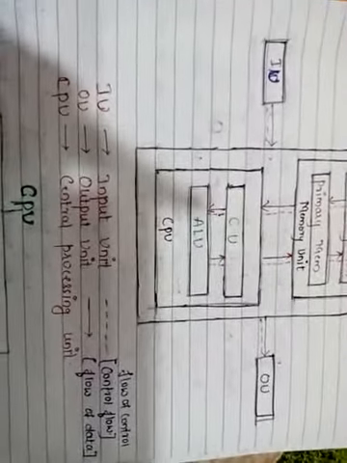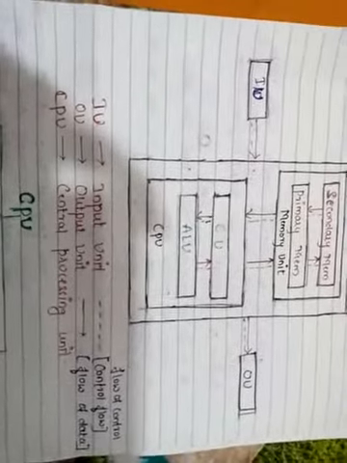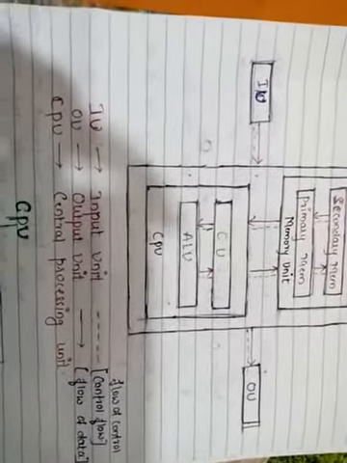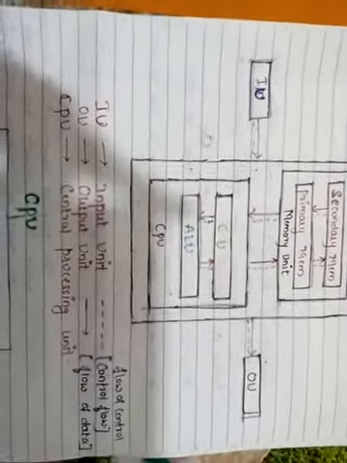Yes. Next, output unit. Output unit is nothing but a hardware device which is used to display the output. So output unit is a hardware device, the hardware part of a computer, which is used to display the result. The device which is used to display the output is called an output unit. The most commonly used output device is a monitor.